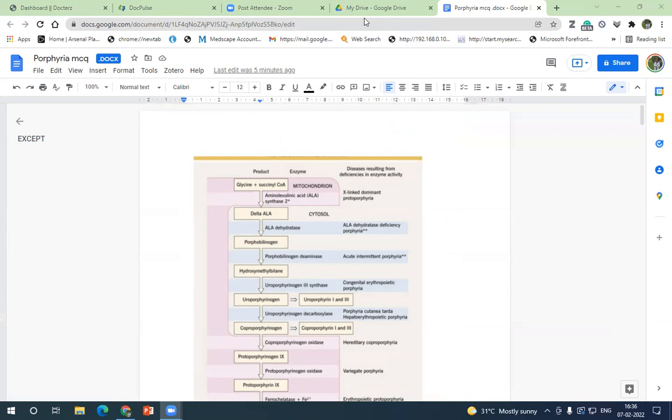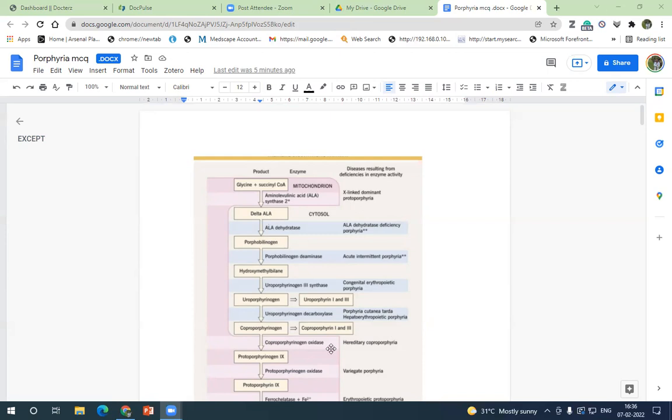If you have any questions on porphyria, do share in the group. So you should attempt as many MCQs from different books and different coaching institutes. You should do Harrison pretest or Nelson pretest or any other books. You solve as many MCQs as possible. Like only this much is asked in porphyria.